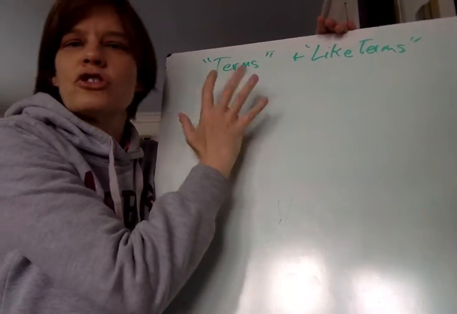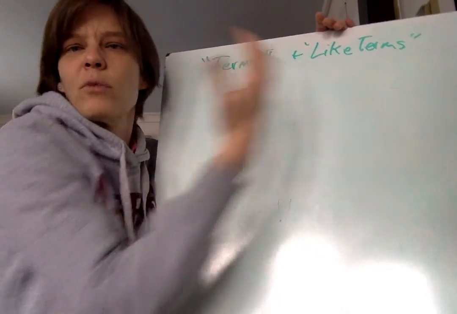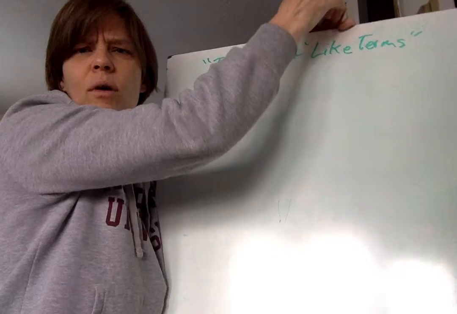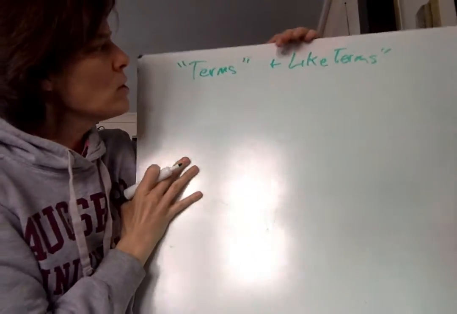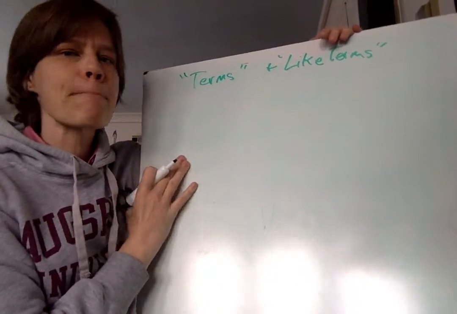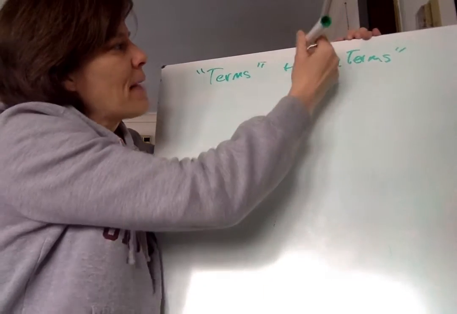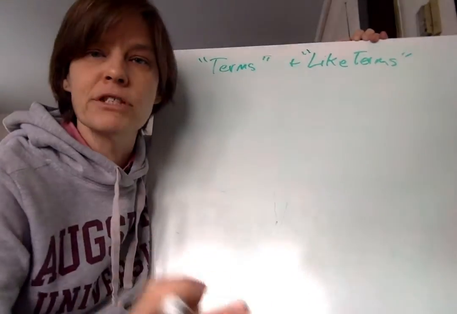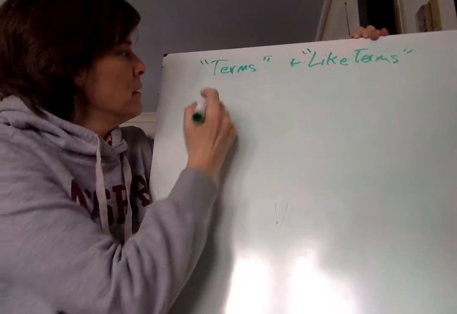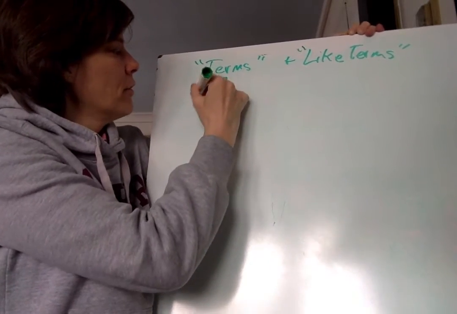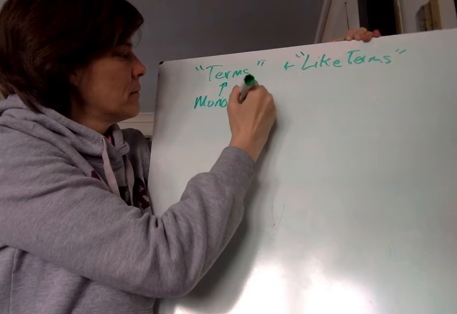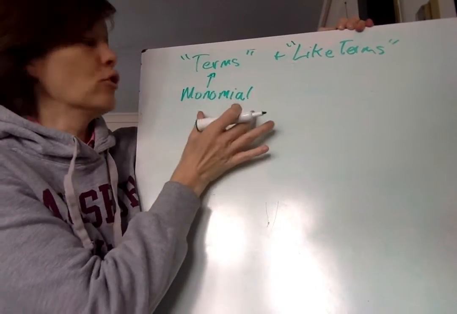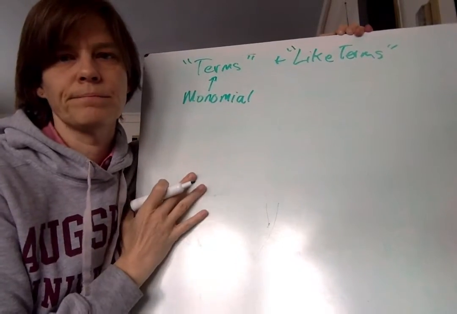So let's talk about terms and what are like terms, and then we're going to combine some like terms. All right, but we had to preface this with what variables are. So terms, and I put these in quotes because they're not real mathy. But they're phrases people use, and they've become synonymous with math. Which we're going to call, this is the fancy monomial, okay? Mono, one, nomial, named thing, okay?